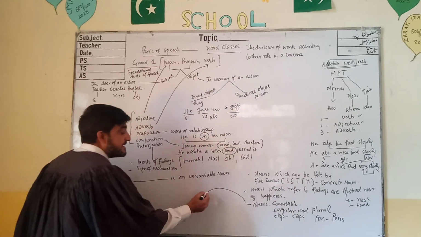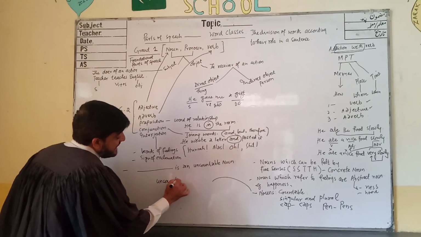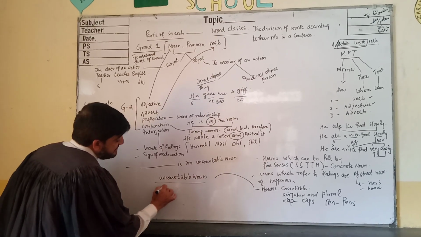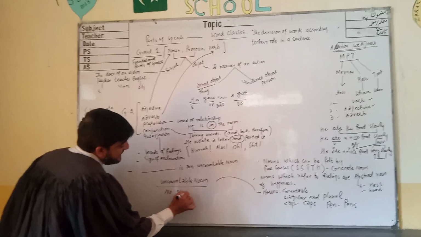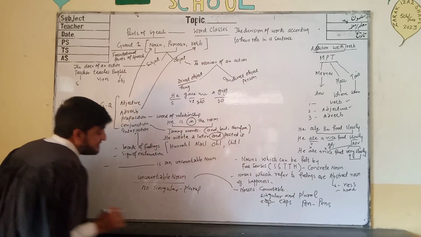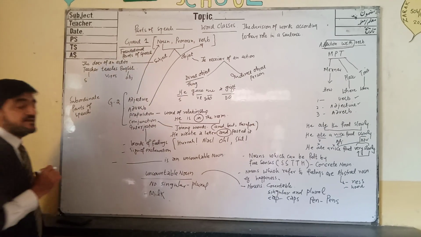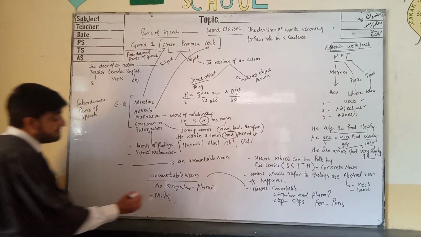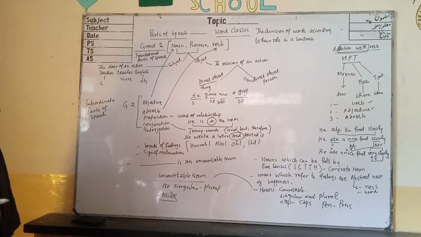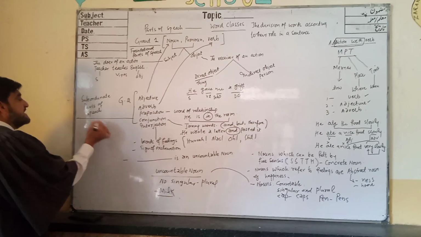The opposite of countable noun is uncountable. Uncountable nouns are those having no singular and plural. They are always singular. As you have been given in your paper, milk. So, milk is uncountable, and noun has so many types.